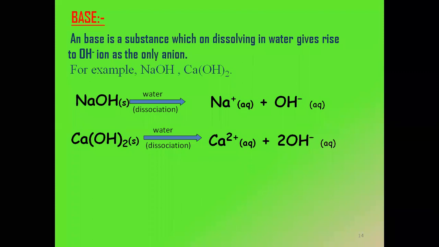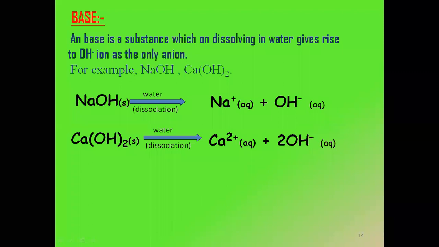And the small s you can see at the base of NaOH and Ca(OH)2 is indicating the state of matter, that it is solid. All right, they are solid. I think at the base of OH in calcium hydroxide, the aqueous has not come. Please make sure you are writing this.